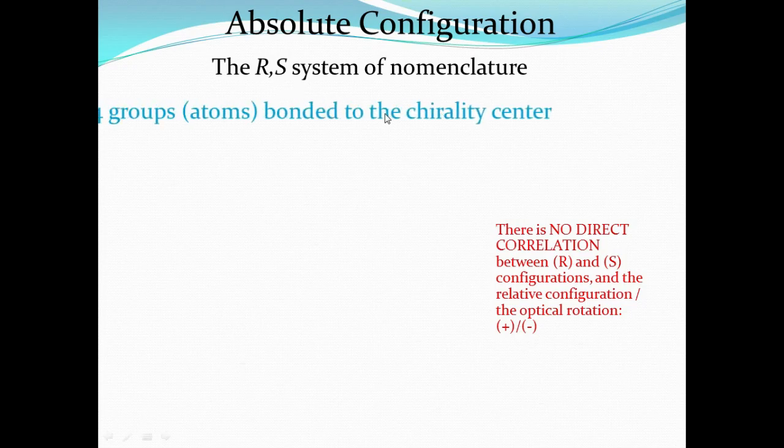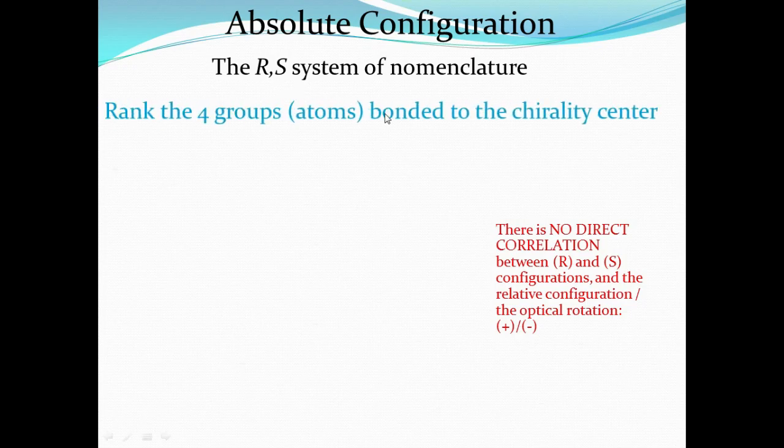Another important point is absolute configuration, generally called the RS system of nomenclature. It is the ranking of the four groups or atoms bonded to the chiral center. Already I told you the CIP rule, the Cahn-Ingold-Prelog rule, and the same rule is applied here. How do we predict R or S? R means rectus, S means sinister. Rectus is clockwise and sinister is anti-clockwise rotation.